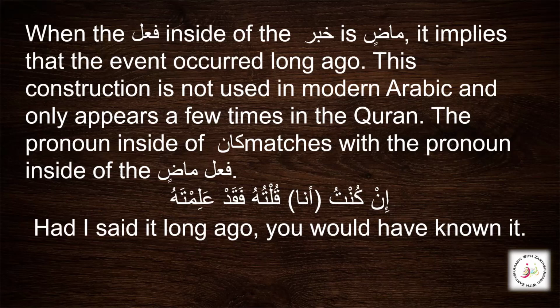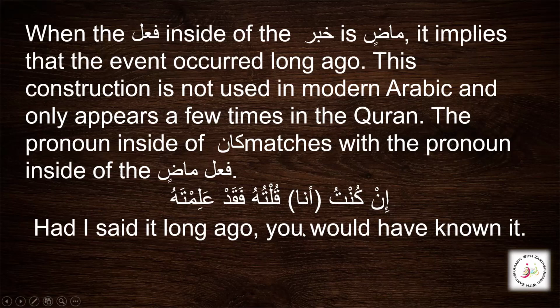This is once said, and we have this example for this one. You can say it is a denied event, something the speaker is saying he never said long ago, like had I said it long ago you would have known it. So as we have seen, there is matching of the pronouns, like kuntu and kultu, both verbs have ana here.